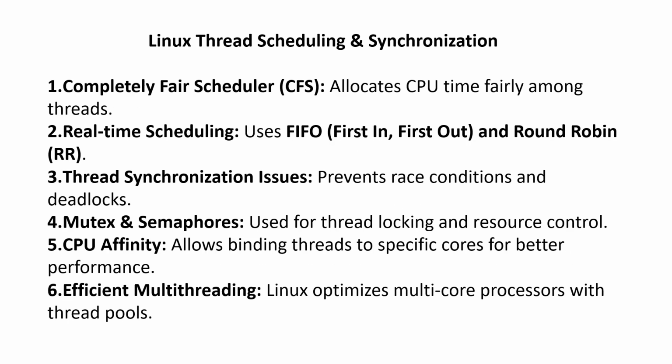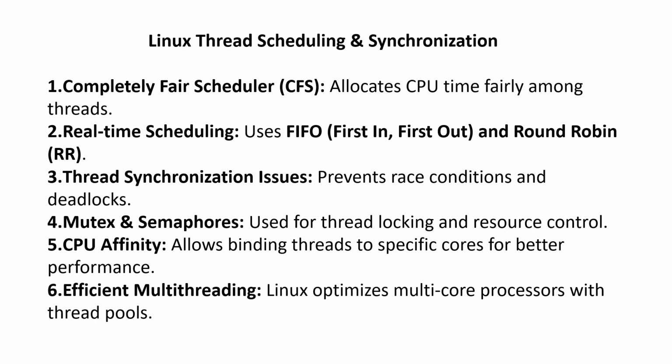Linux thread scheduling and synchronization. The Completely Fair Scheduler, CFS, allocates CPU time fairly among threads. Real-time scheduling uses FIFO, first in first out, and round robin. Thread synchronization prevents race conditions and deadlocks. Mutexes and semaphores are used for thread locking and resource control. CPU affinity allows binding threads to specific cores for better performance.